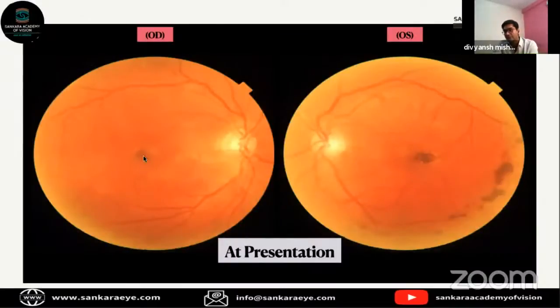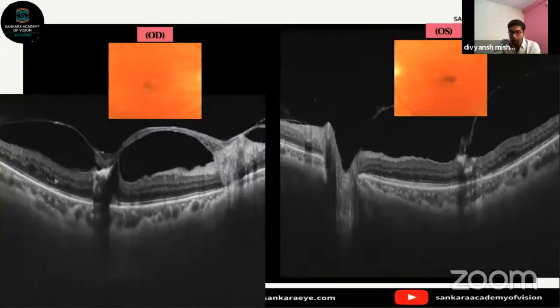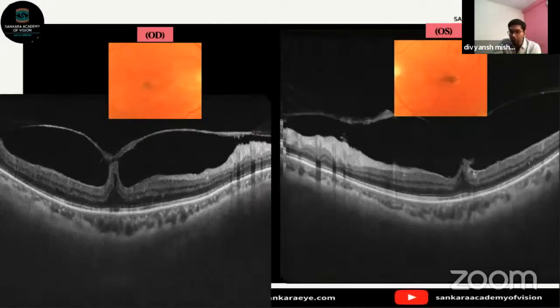We can see some kind of pigment scar around the fovea, some yellowish discoloration around the fovea, and some pre-retinal hemorrhage, which is more visible in the left eye. It was already lasered, but it was unstable. Vitreous hemorrhage was there in the right eye also, somewhere in the periphery. And these were the OCT scans. Certain scans show that the hyperreflective material is at the border of the ILM or into the vitreoretinal interface in both eyes. And yes, vitreomacular traction is there, more in the right as compared to the left.